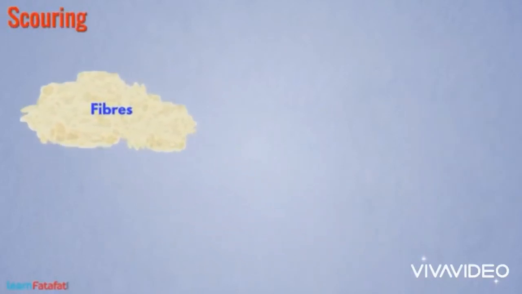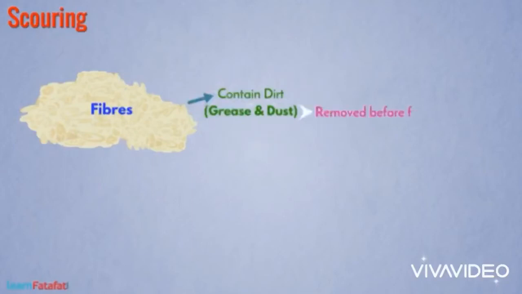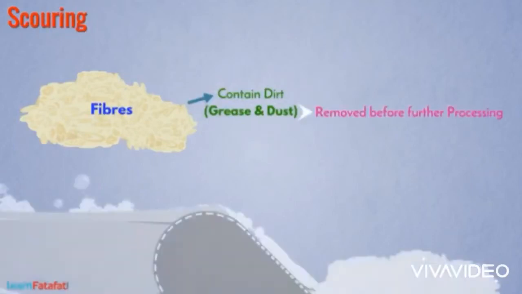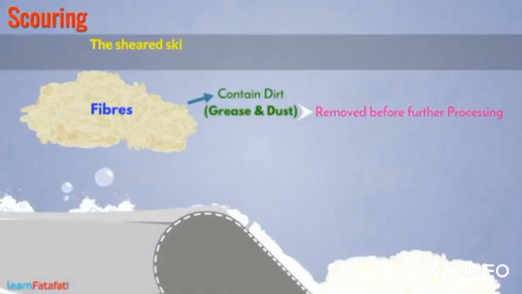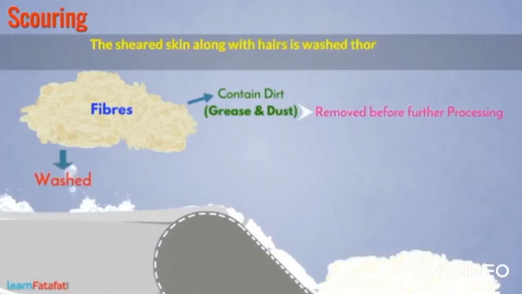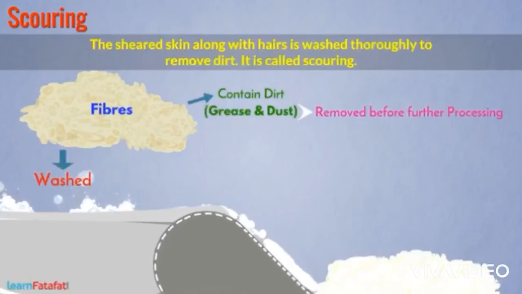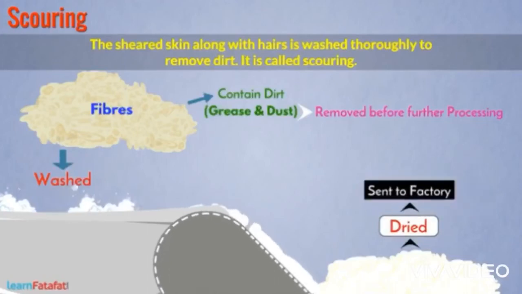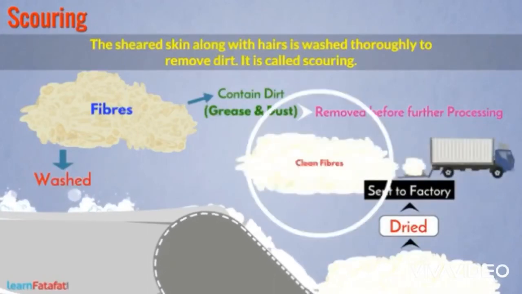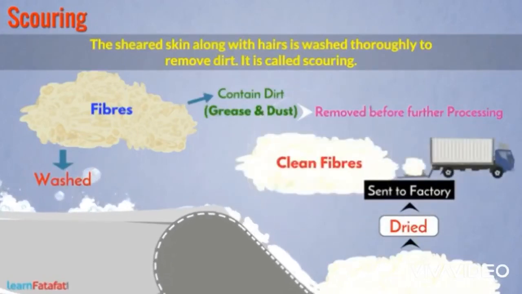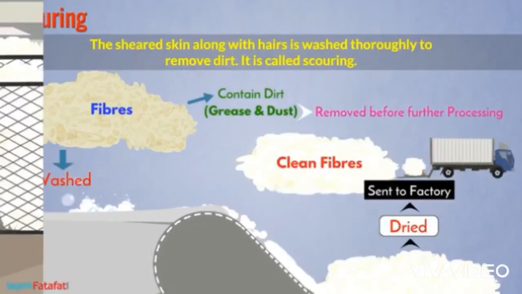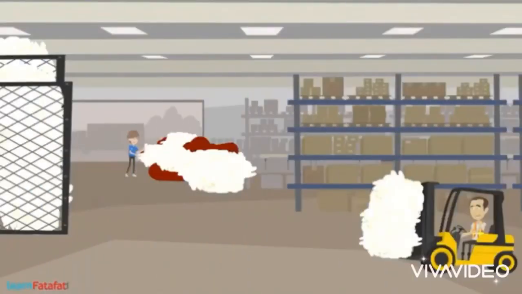Now the second step is scouring. What is the meaning of scouring? This fiber contains dirt, so we have to remove this dirt or grease before further processing. The process of washing the fleece of the sheep to remove the dust, dirt, sweat and grease is called scouring. Nowadays scouring is done with the help of machines, and then the clean fibers are sent to different places.